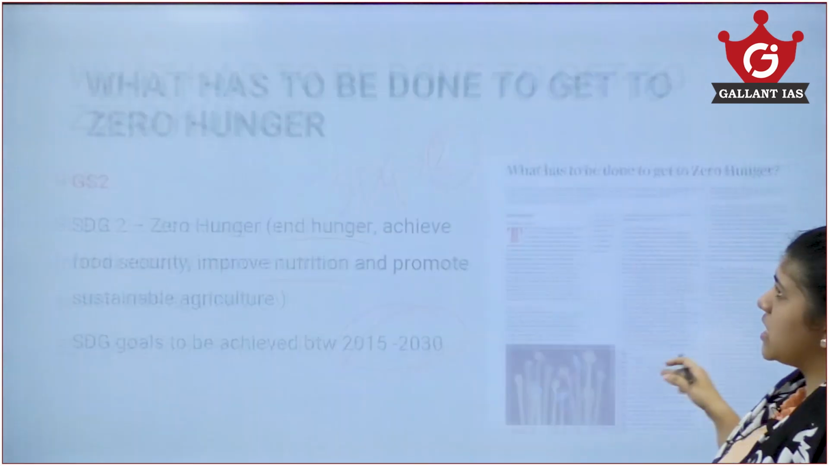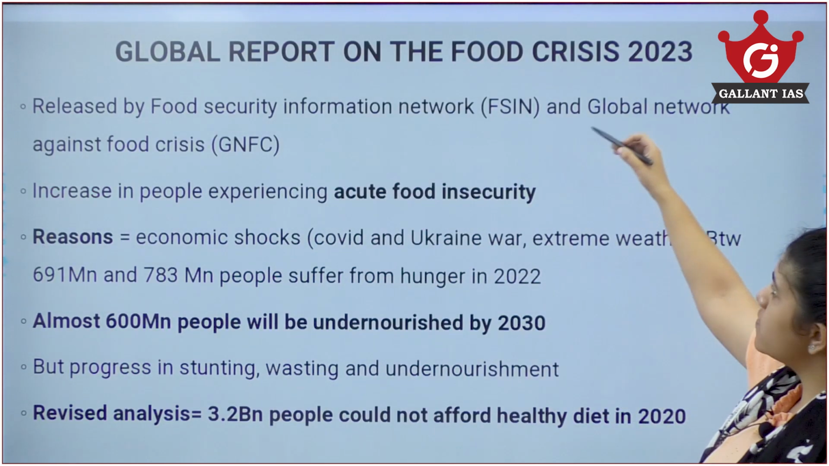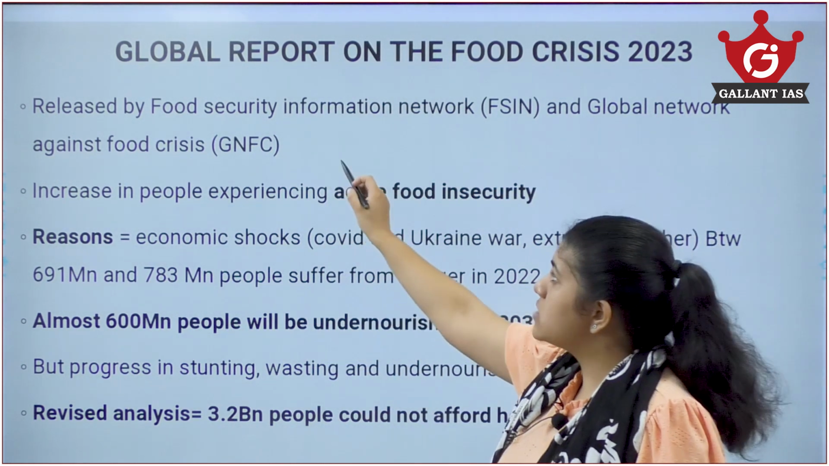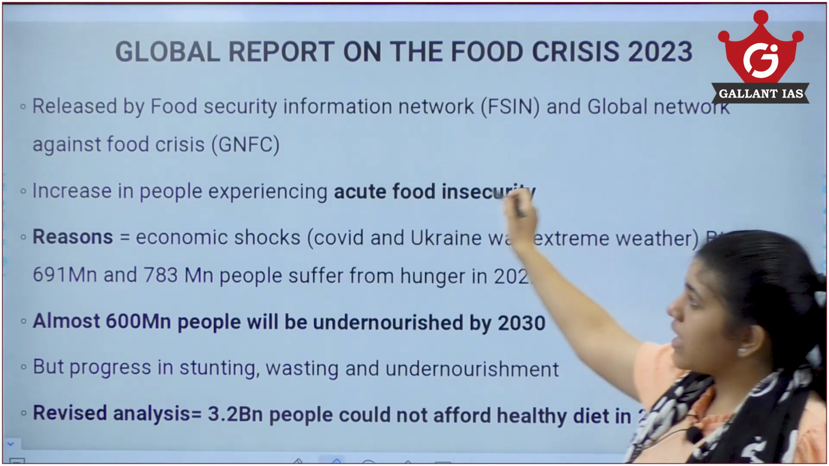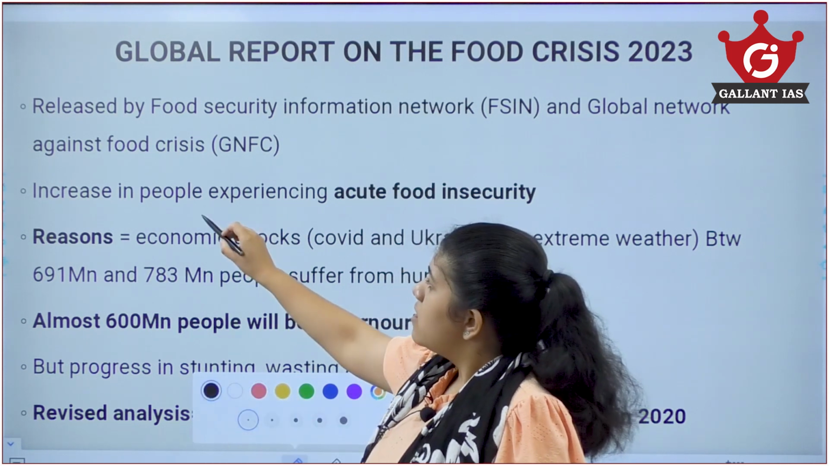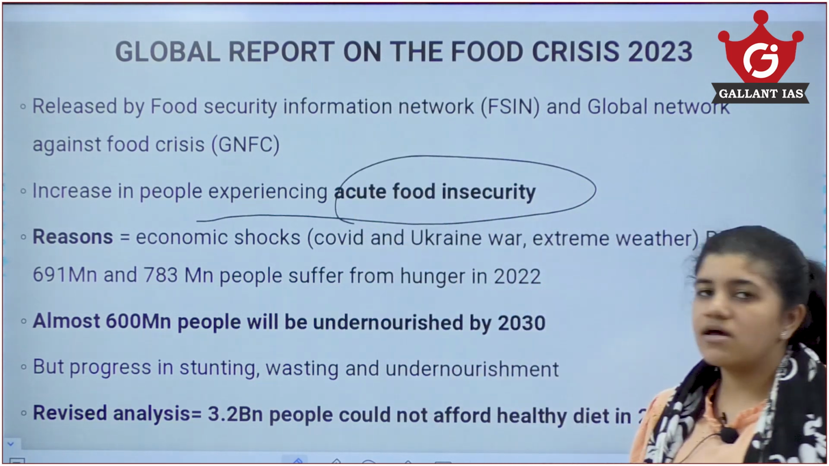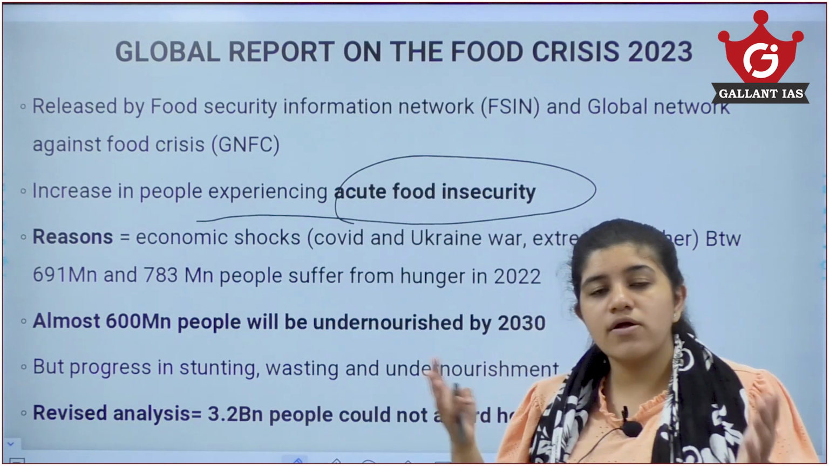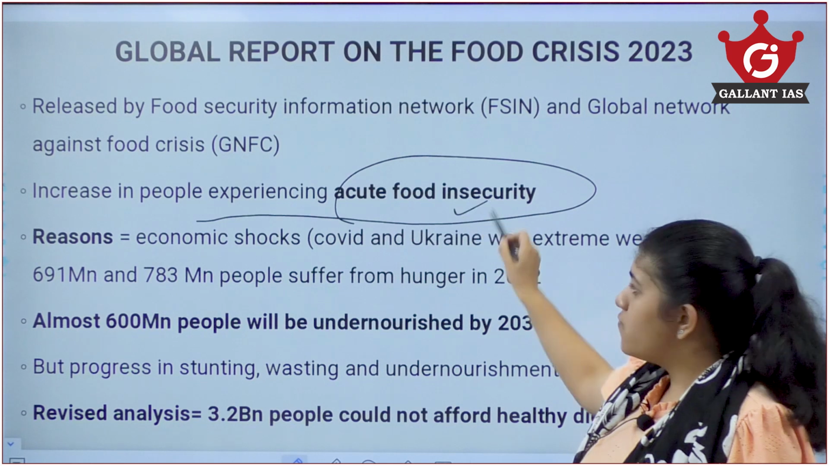Now what are the main takeaways from this article? The Global Report on Food Crises was recently released by the Food Security Information Network and the Global Network Against Food Crises. It is expected that more people will experience acute food insecurity, which means that people are getting a limited amount of nutritional food and some are even going hungry. So there has been an increase in acute food insecurity.